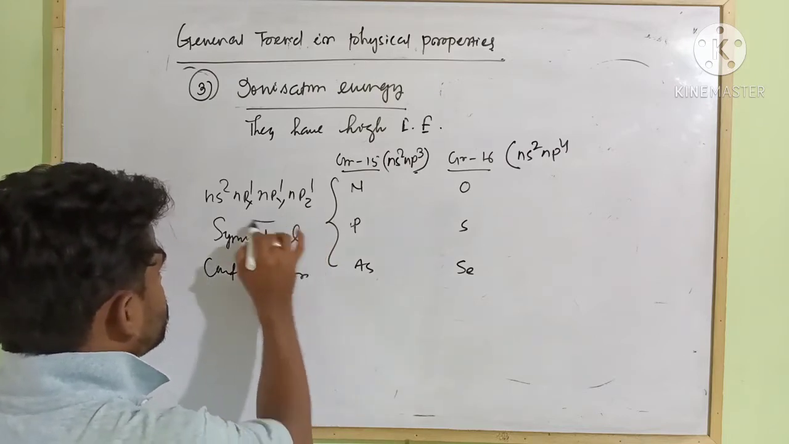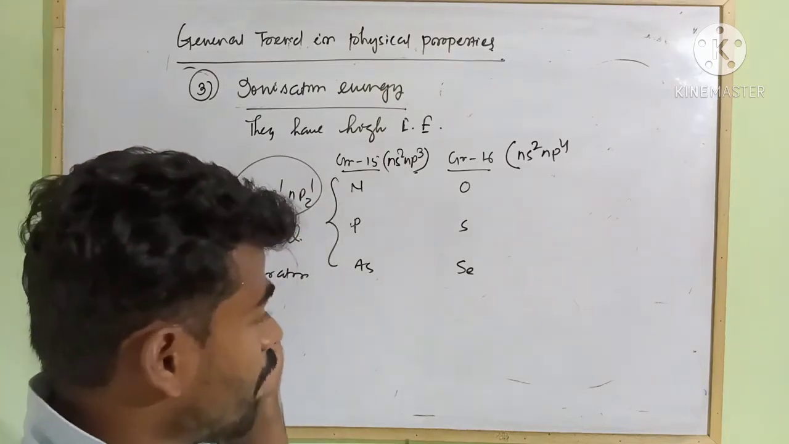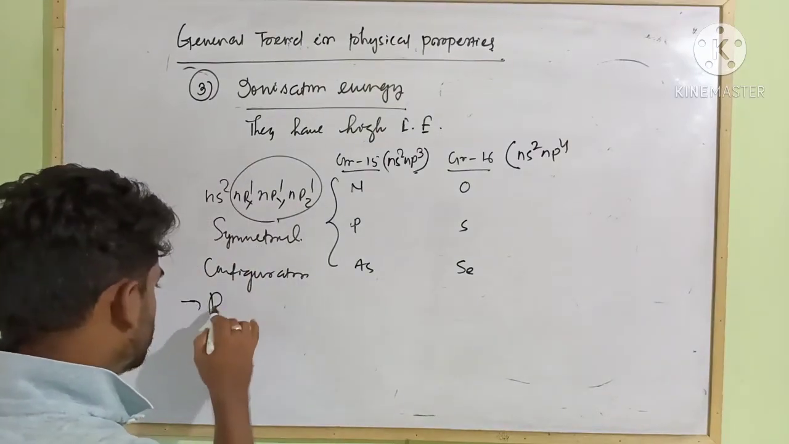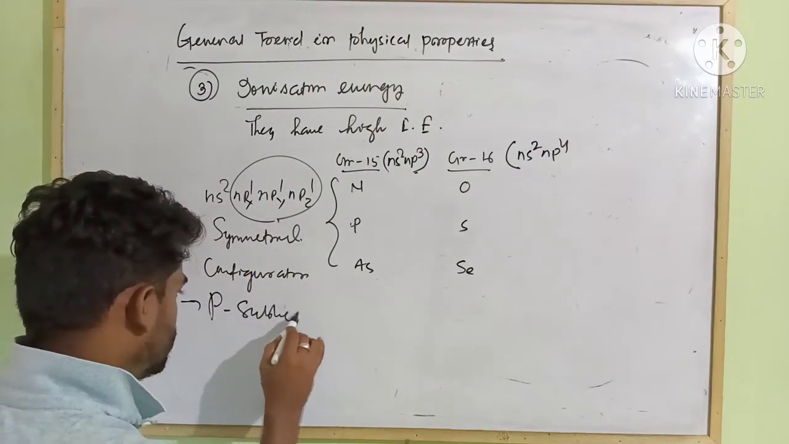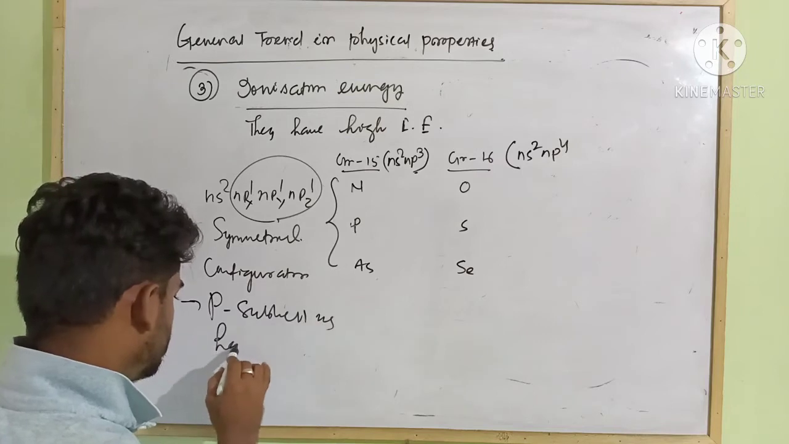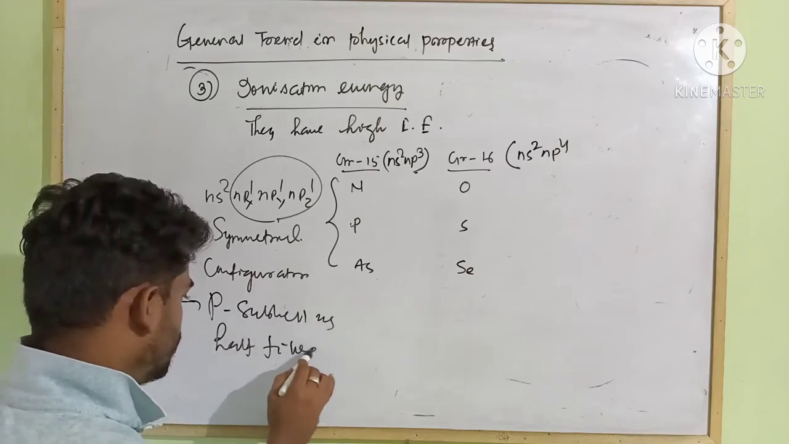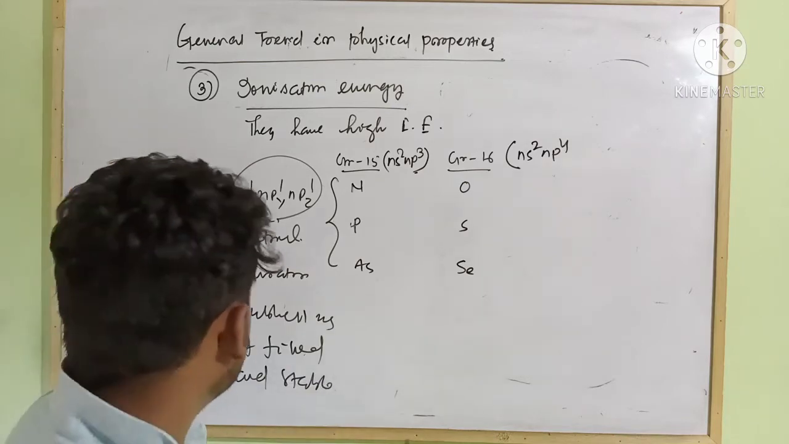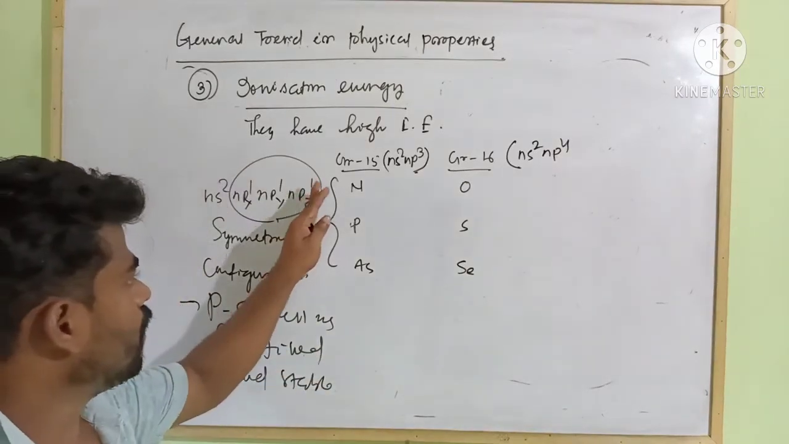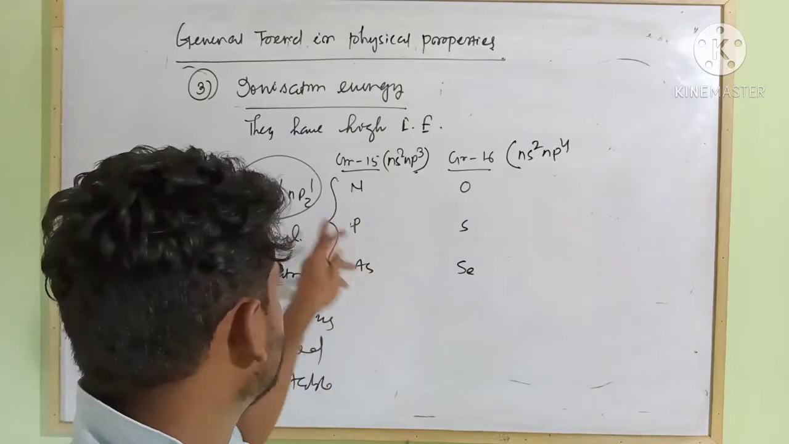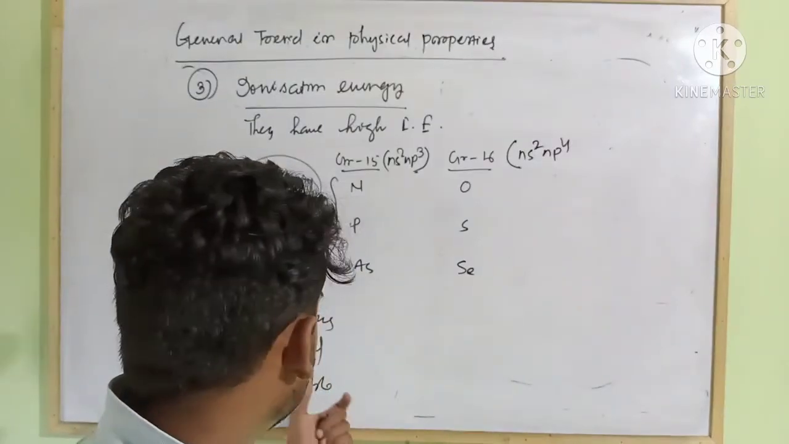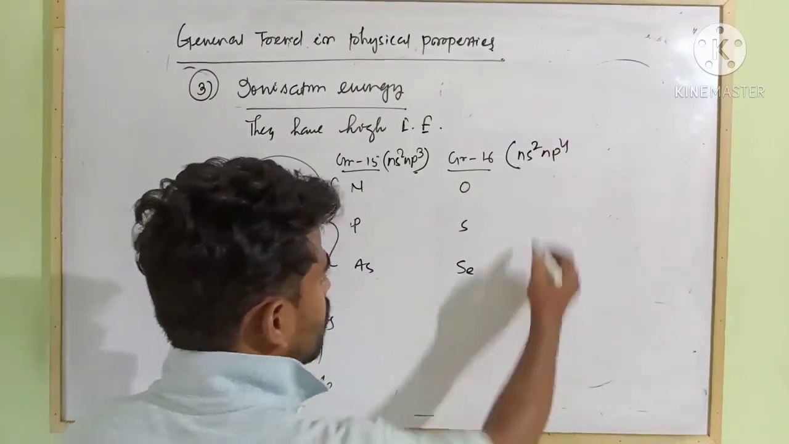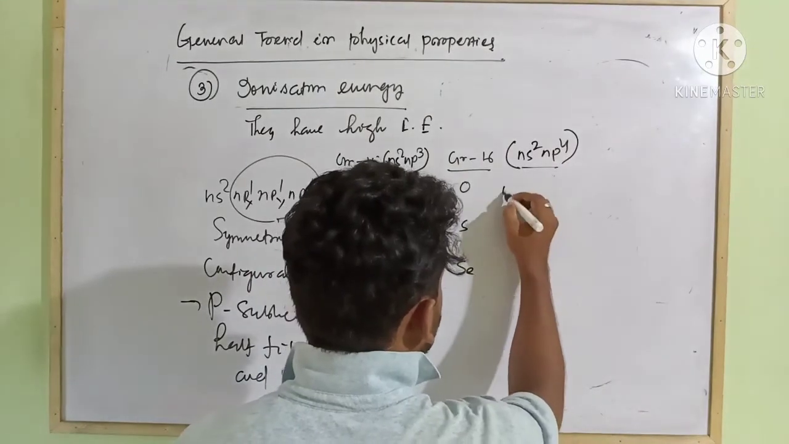And you see this p subshell, p orbitals are half filled. So the p subshell is half filled and stable. So removal of an electron from nitrogen, phosphorus and arsenic is difficult. I am telling you about first ionization enthalpy. Here the electron distribution is not symmetrical.